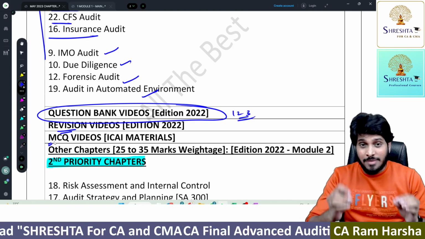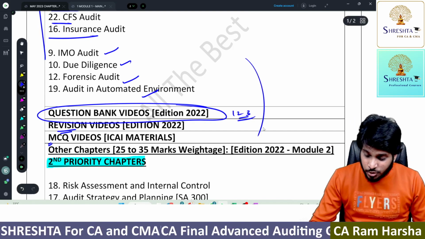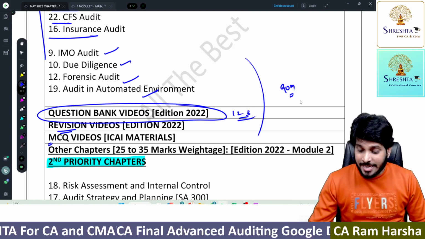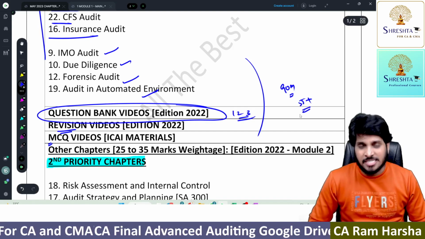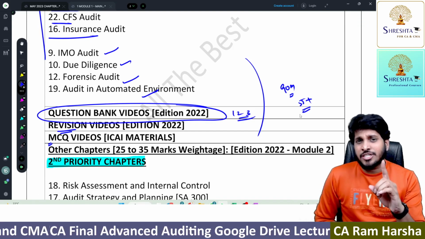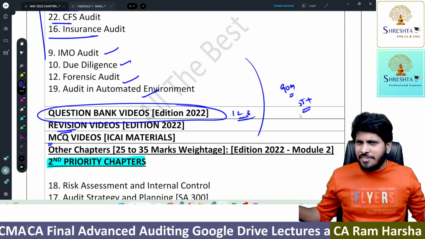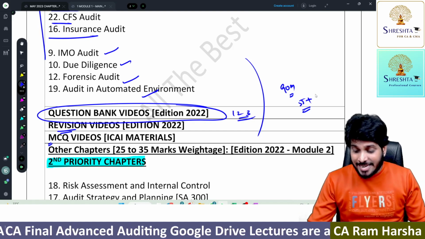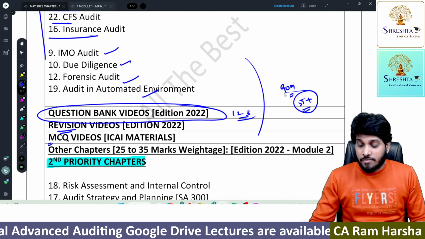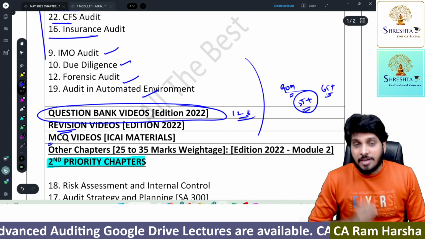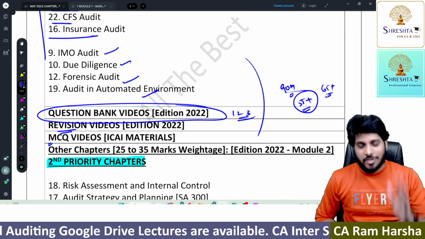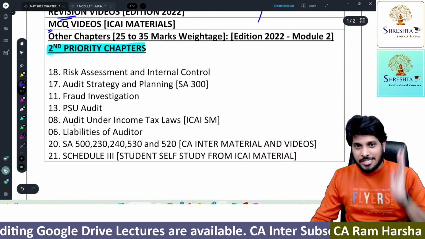If you have completed up to this, I'm telling you, damn sure you can attempt a minimum of 90 marks. Damn sure you can easily score 55 plus, if you watch these classes properly and give a single thorough revision. No 2, 3 revisions, 4, 5 revisions, nothing. I can assure you 55 plus. If your focus and attention levels are very high, you can even score 65 plus easily. After finishing all this, if you still have time, come to the second priority chapters.